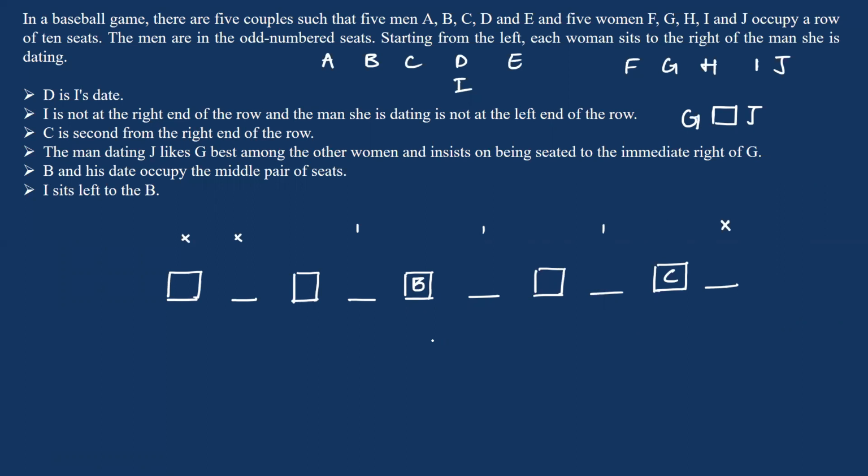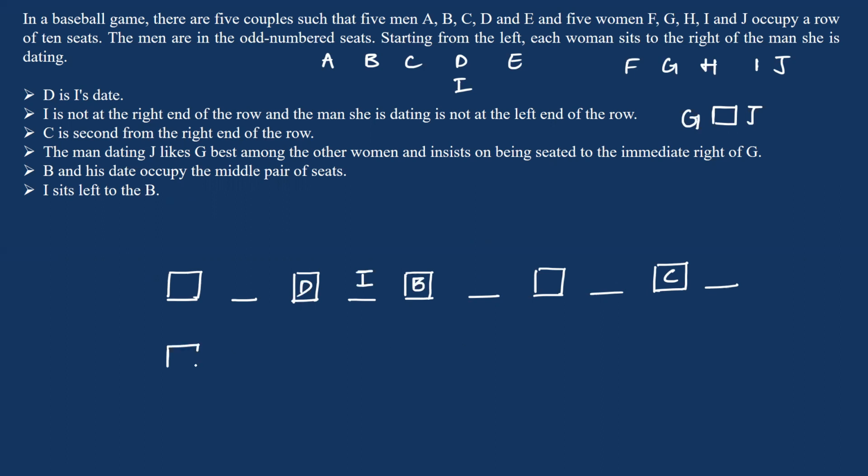And we are given that I sits left to B. Okay. So I should be sitting in any of these 2 positions. We know I cannot sit here. So I is sitting here and I is D's date. So D will be sitting here. Okay. So this is what I can say from the given information. And we have not placed G and J. Okay, so one possibility is G here and J here. Other possibility G here, J here.